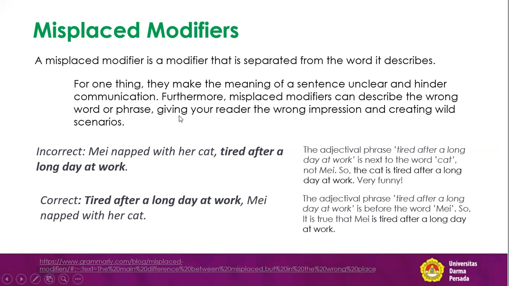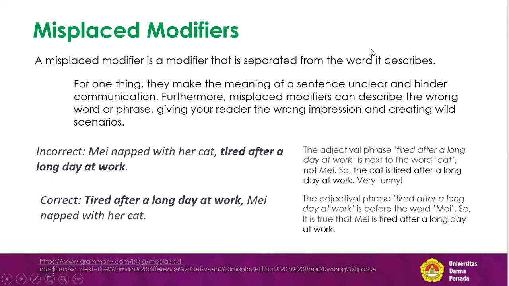What's the consequence? Giving your reader the wrong impression and creating wild scenarios. That means the reader of your sentence will become confused and get the wrong understanding.